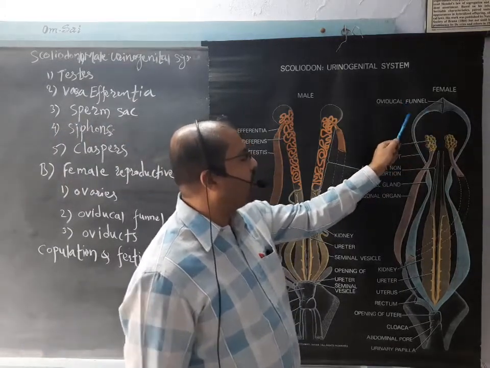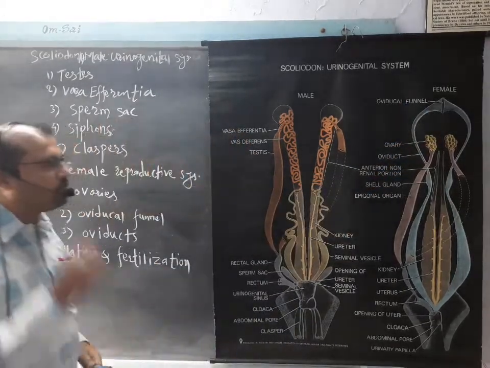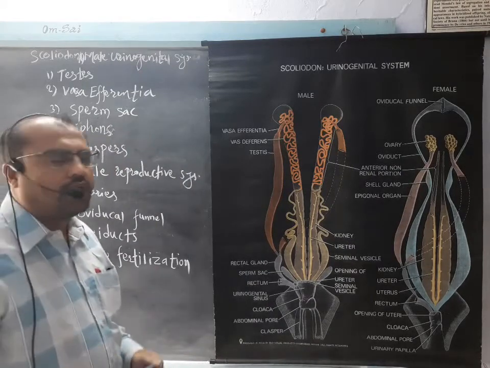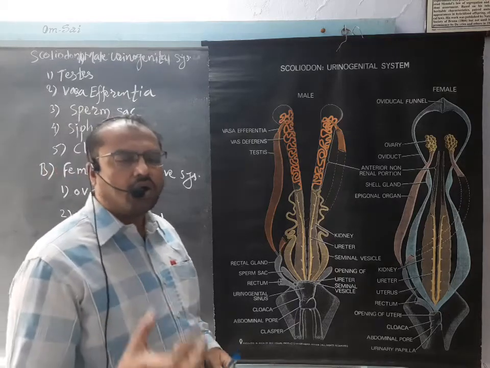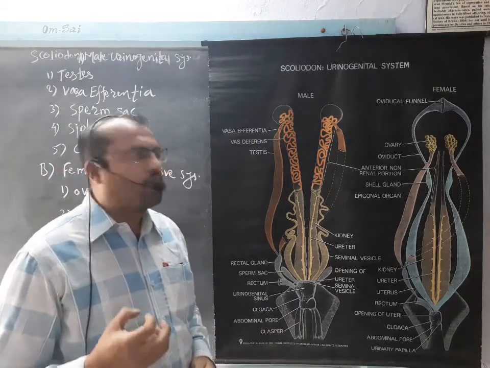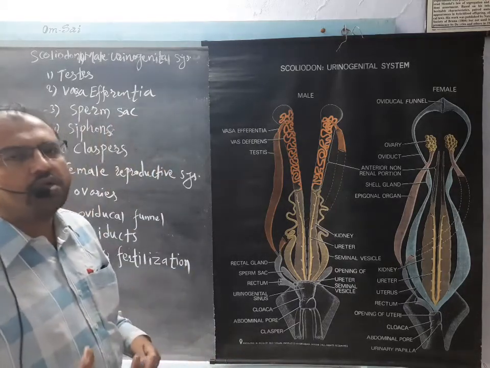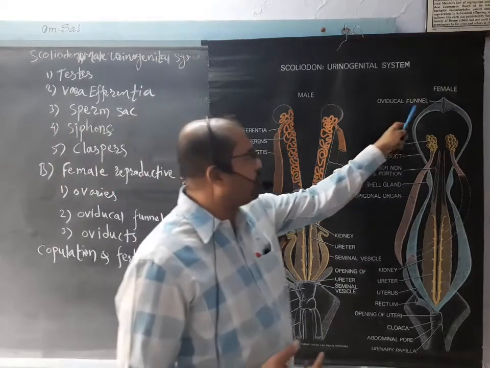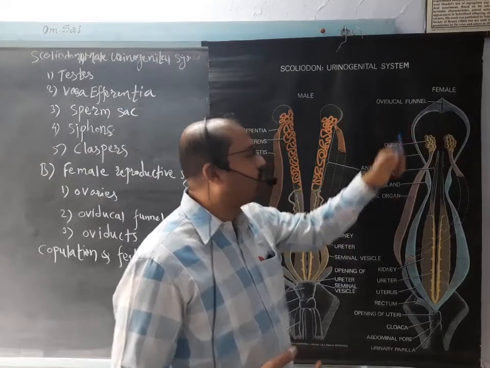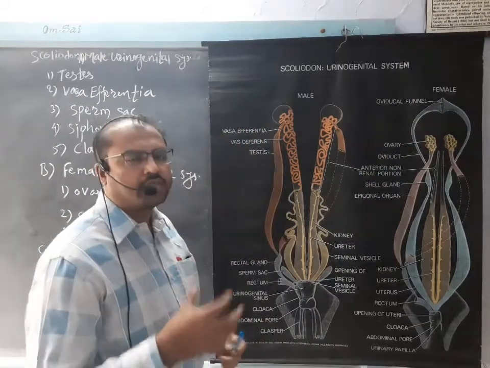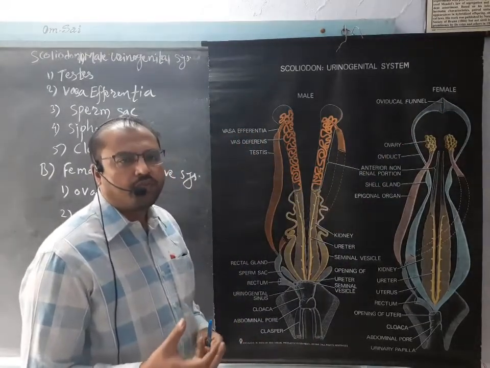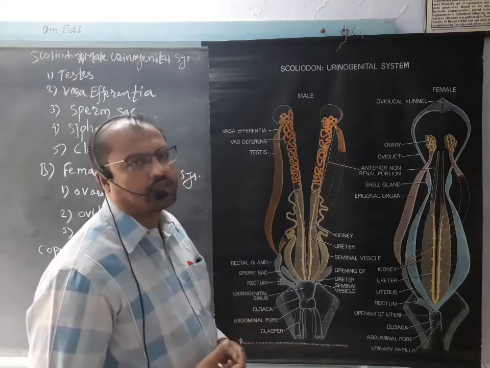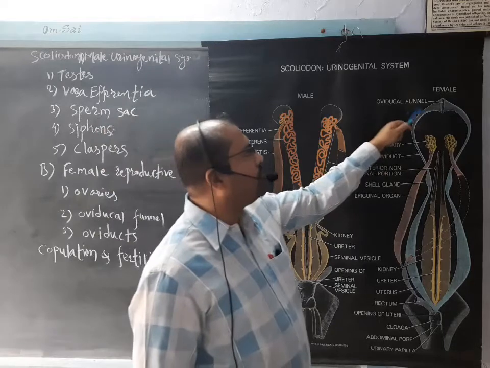there is the ovidical funnel. This ovidical funnel generally receives or collects the egg or female gamete or ovum which has been released by the ovary. As it has a funnel-like structure, that's why it is called the ovidical funnel. And why is it a funnel-like structure? So as to make it easy for the egg or ovum to go into the oviduct. So that's why it has the ovidical funnel.